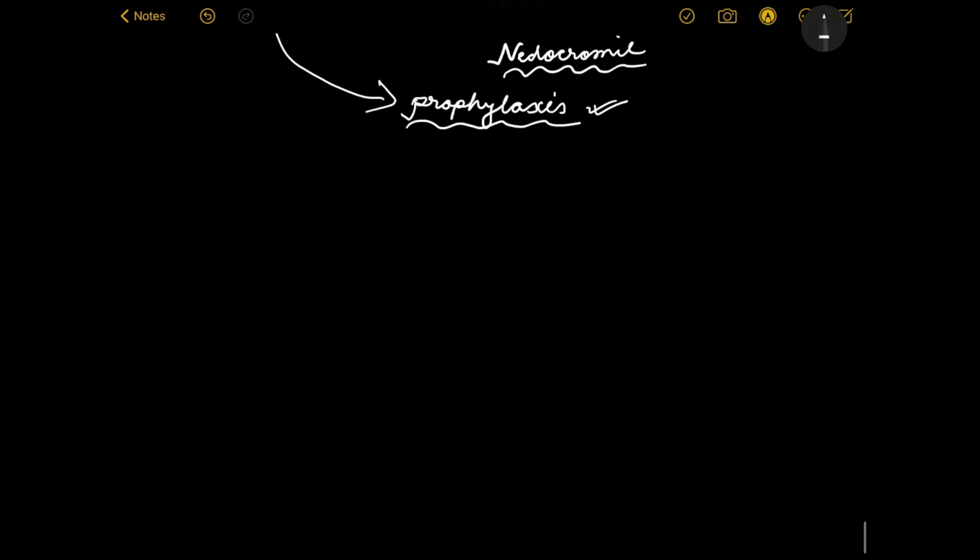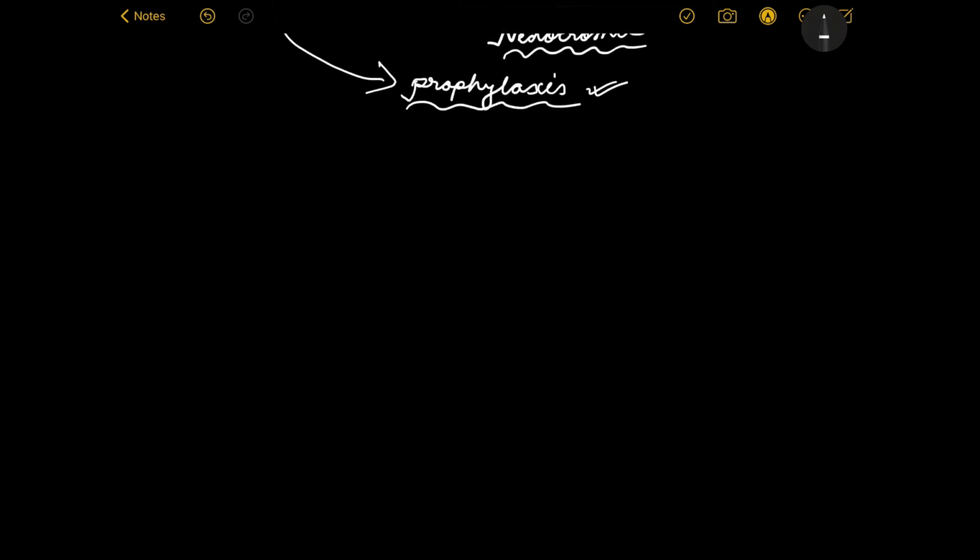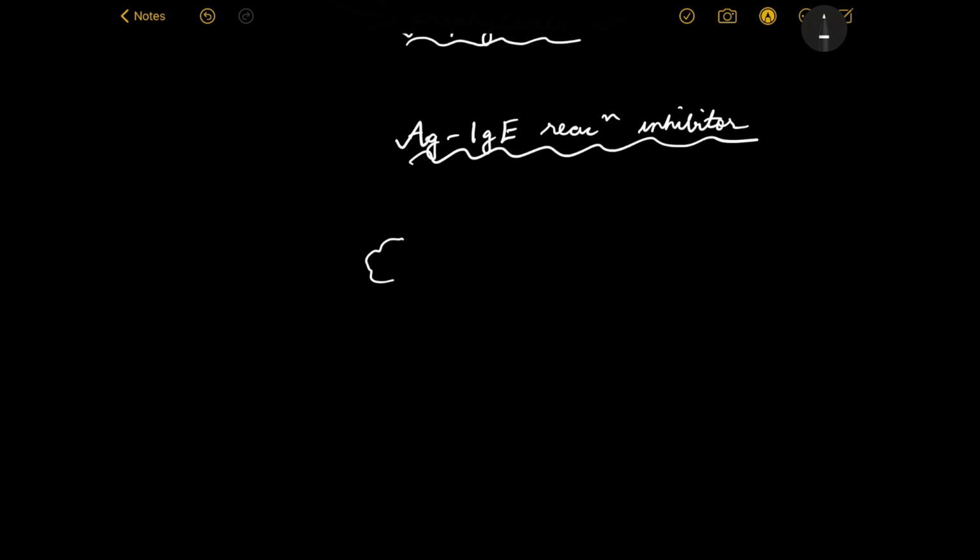Now we are kind of left with the antigen IgE reaction inhibitor. So as I had mentioned in a previous video again, suppose this is the mast cell with the granules and this has been sensitized, that is, first time exposure led to the formation of IgE antibodies against that particular antigen, and these IgE have bound to the mast cell, thus sensitizing the mast cell.